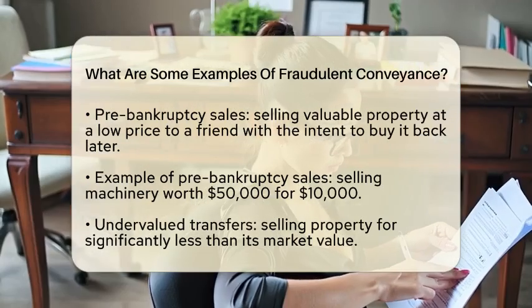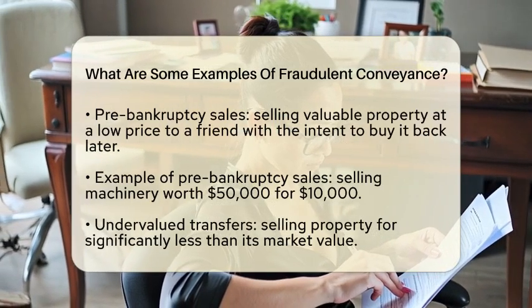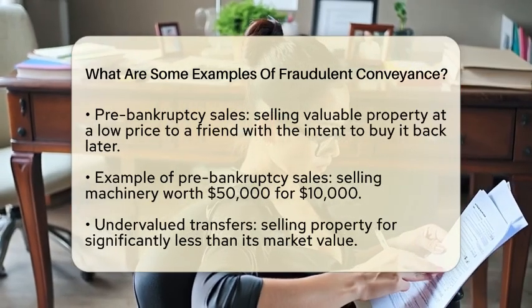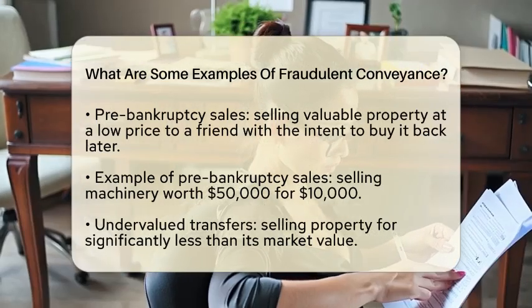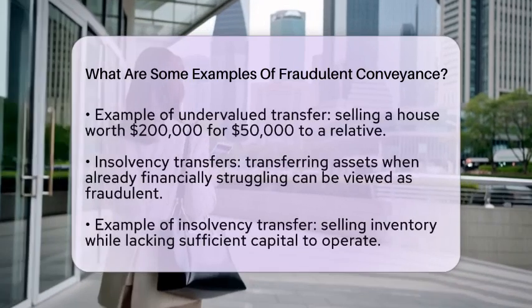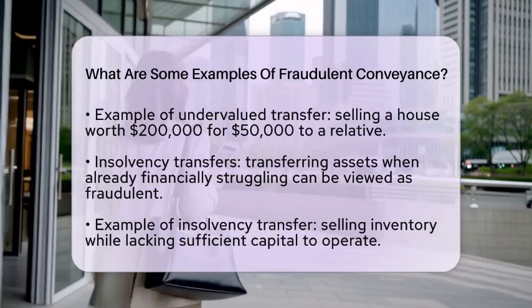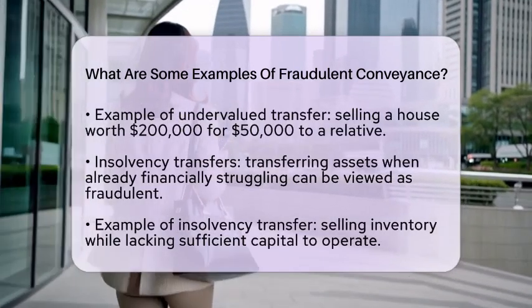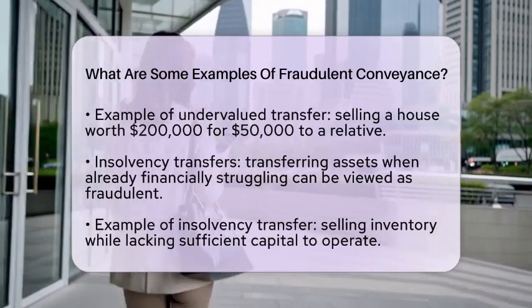Then, there are undervalued transfers. This occurs when someone sells property for much less than its market value. For example, if a debtor sells a house worth $200,000 for $50,000 to a relative, that transaction could be considered fraudulent. It raises red flags because it appears the debtor is trying to shield assets from creditors.